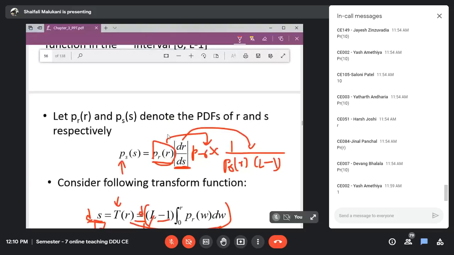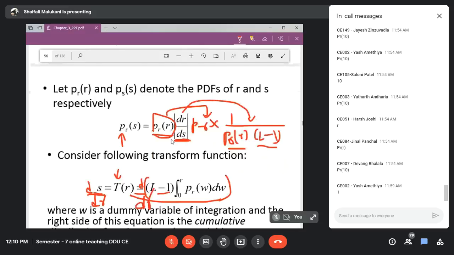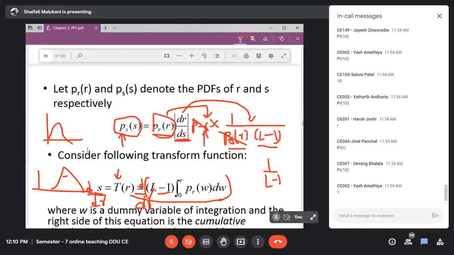Yes, of course, a modulus is required, but PR is a positive value. It is a probability. L minus 1 itself is a positive value. And hence this multiplication is going to be a positive value. So whether the modulus, the absolute value, is taken or not doesn't make much difference. So this is going to get cancelled out, and your result is going to be L minus 1 as expected. Your PS is going to be L minus 1 irrespective of whatever the histogram distribution of your input PR is, whether it is like this, or any other shape.